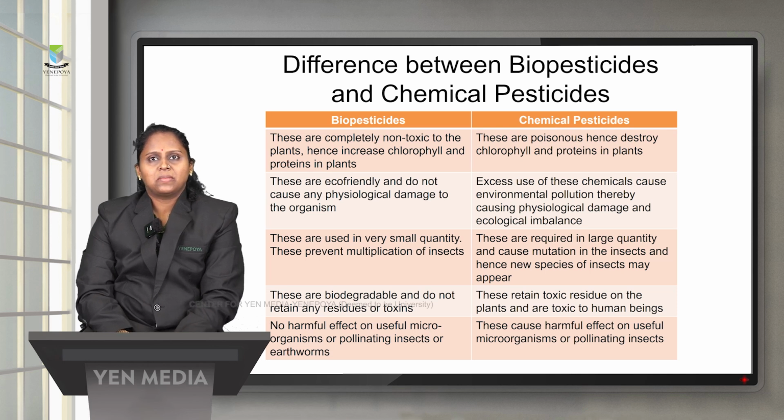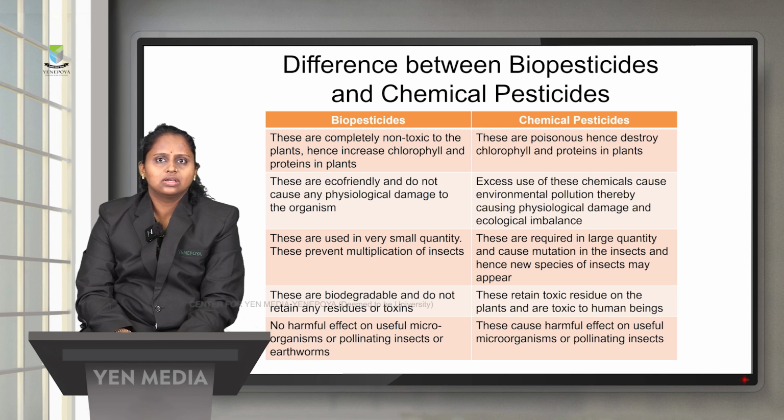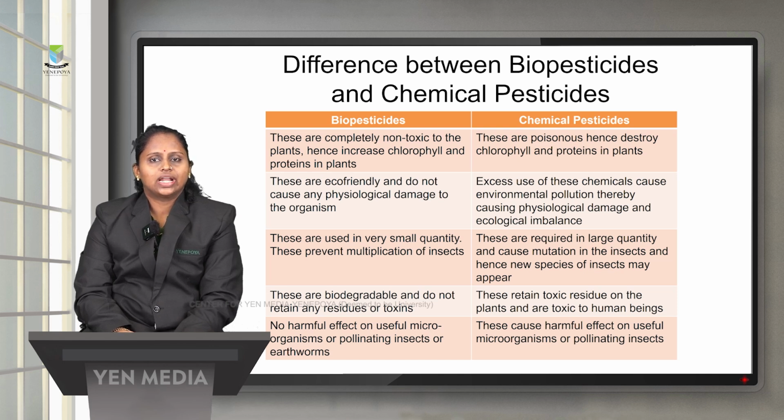Now coming to the chemical pesticides, they are poisonous and hence they will destroy the chlorophyll as well as the proteins. Excessive use of these chemical pesticides will cause environmental pollution, thereby causing physiological damage and ecological imbalance. They are required in large quantity and cause mutation in the plants, and hence new species of insects may appear. They also retain toxic residue, and these residues are dangerous to human beings. They also have a harmful effect on microorganisms, earthworms and pollinating insects.